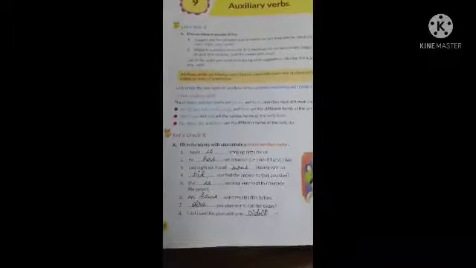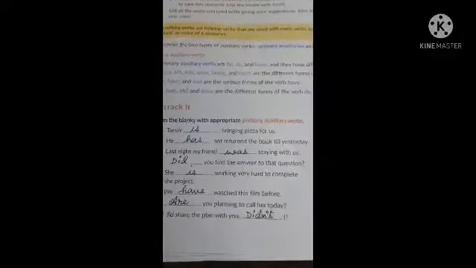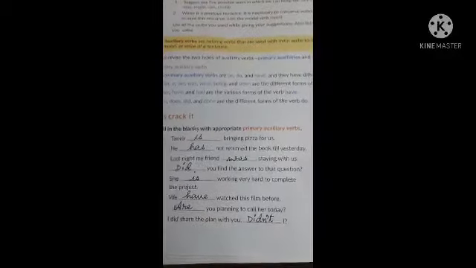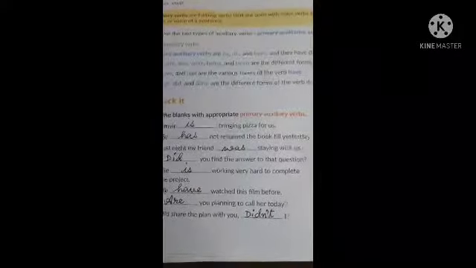There are some exercises given here on page number 70. In Exercise A, you are supposed to fill the blanks with the primary auxiliary verbs, that are the uses of be, do and have. And we have also learned various forms of these. So, Tanveer is bringing pizza for us. He has not returned the book till yesterday. When you read the sentence, you will understand whether the forms of be are used or forms of have or do are used. It is quite easy, but it has been solved for you.